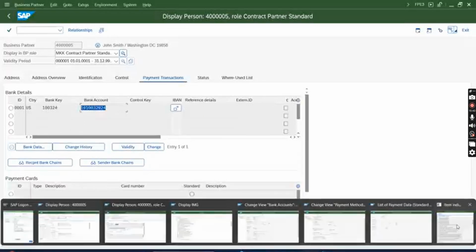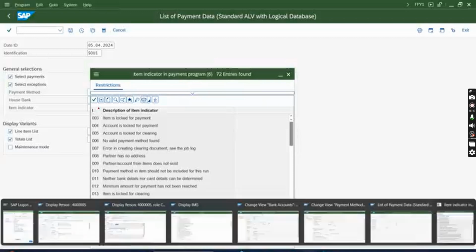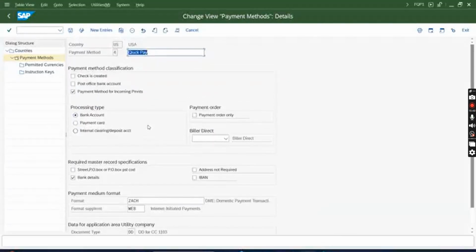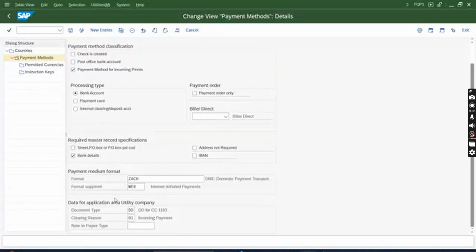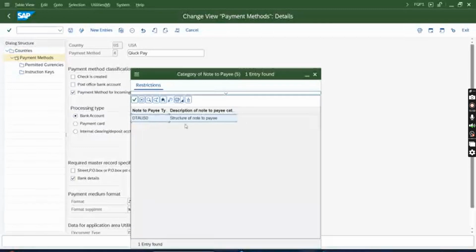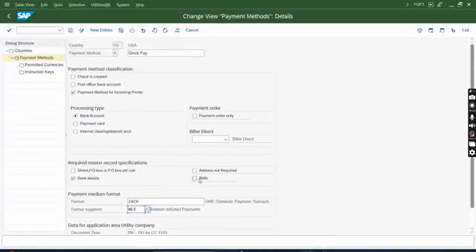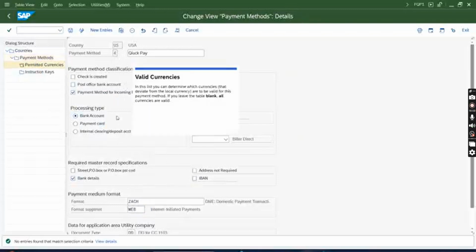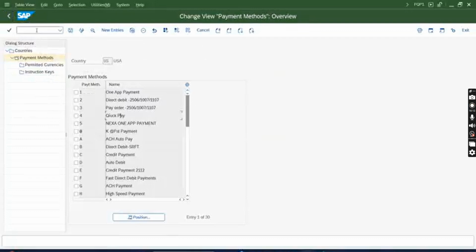What is wrong? Payment method selection unsuccessful, receivable not payable. Not to pay is missing, but anyways, that will not hamper. Sorry, not this one. This web is there. I think I was in a hurry and did some mistake. Permitted currency, instruction key.